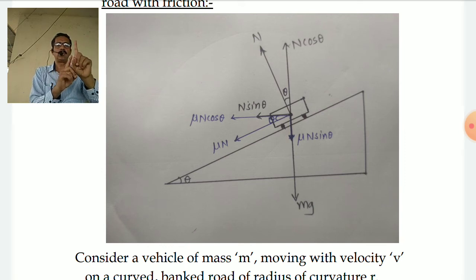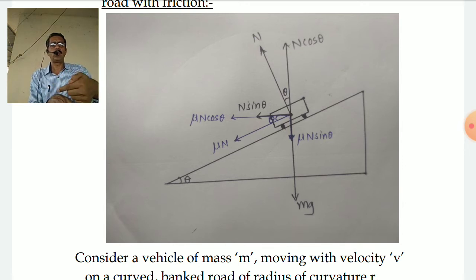That N can be resolved into its two components: N cos theta in the upward direction, and N sin theta pointing inward, that is towards the centripetal force. Because we are considering mu as the coefficient of friction here, there are some additional forces. As the vehicle starts moving faster, in order that it should not skid outside, the frictional force will try to take it in, as the frictional force prevents relative motion. So if the vehicle is trying to move outside, the frictional force is going to act inside.